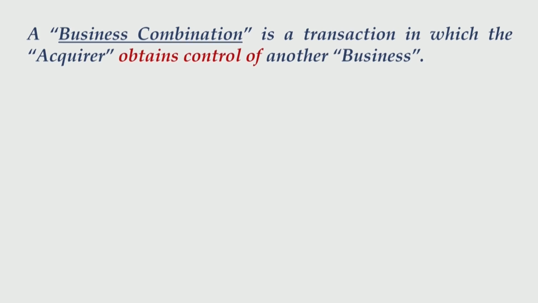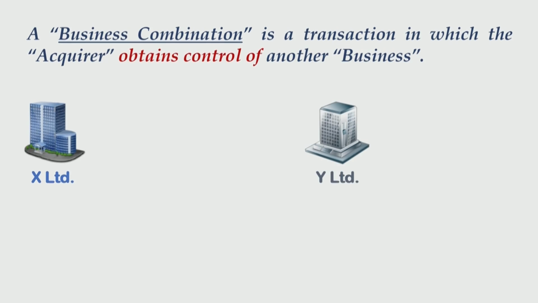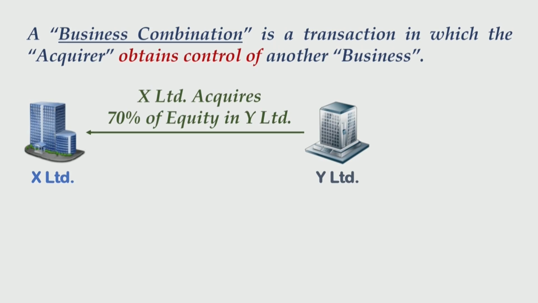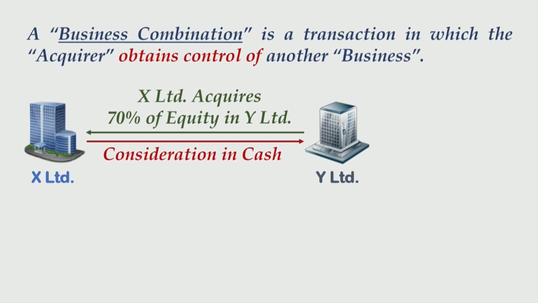So friends, we have already mentioned what is the meaning of business combination. A business combination is a transaction in which the acquirer obtains control of another business. So we have two companies, X Limited and Y Limited, where X Limited acquires 70% of equity in Y Limited and settles the consideration in cash.